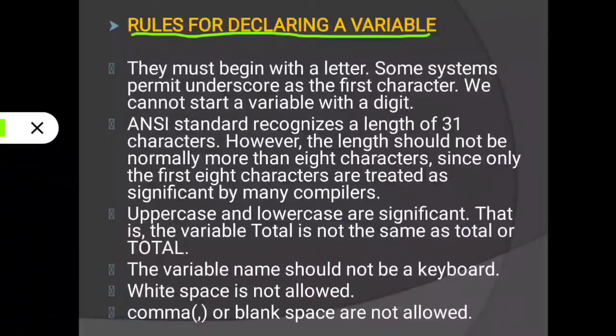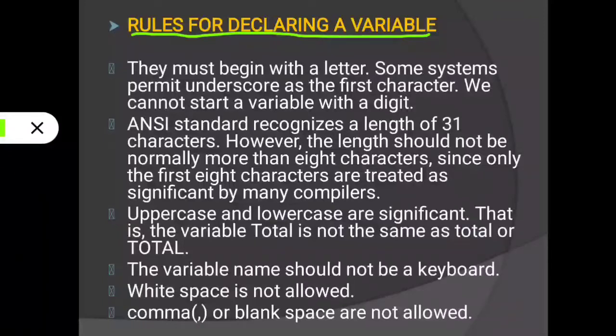If you need to use underscore to declare a variable, you can do so. We cannot start a variable with a digit. Just remember, when you want to declare a variable, it should begin with an alphabet or underscore. We cannot start the variable name with a digit.